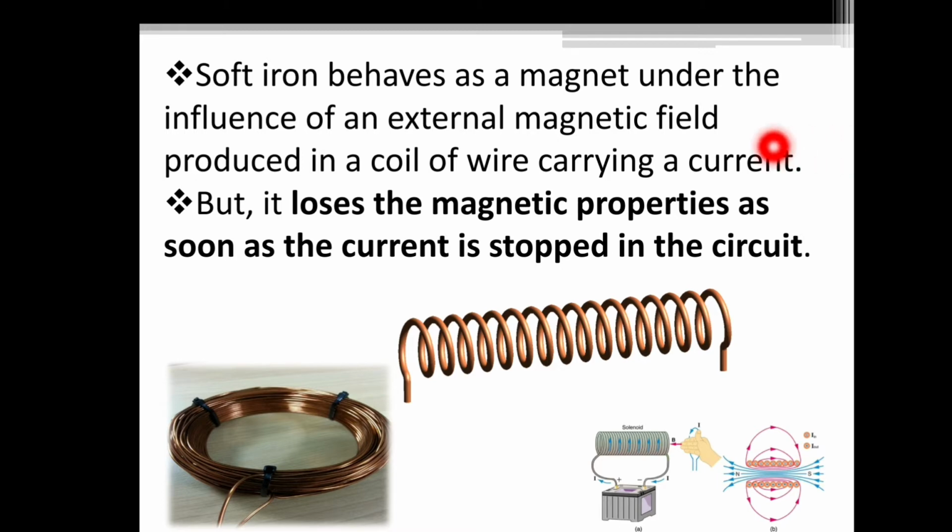Soft iron behaves as a magnet under the influence of an external magnetic field produced in a coil of wire carrying a current. But it loses the magnetic properties as soon as the current is stopped in the circuit. So the soft iron will behave as a magnet under the influence of an external magnetic field produced in a coil of wire carrying a current, but it loses its magnetic properties as soon as the current is stopped.